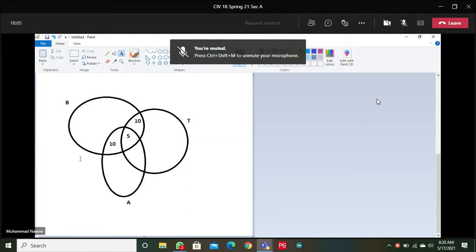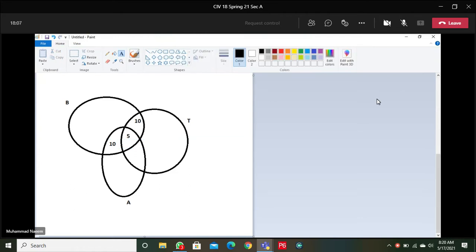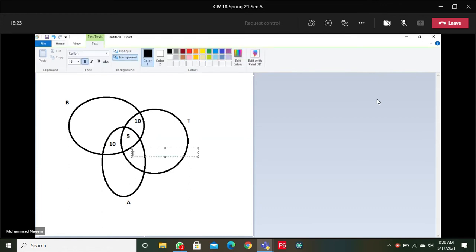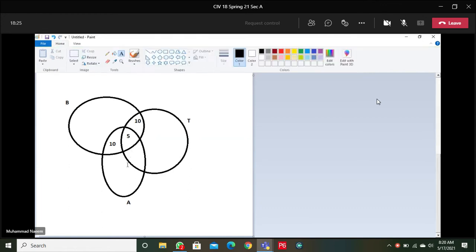Okay. Now the people who are using train and automobile, they are 20. In this portion, 5 already we have. The remaining 15 are here.